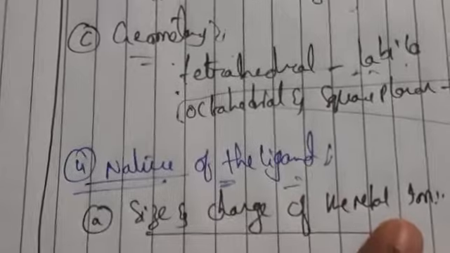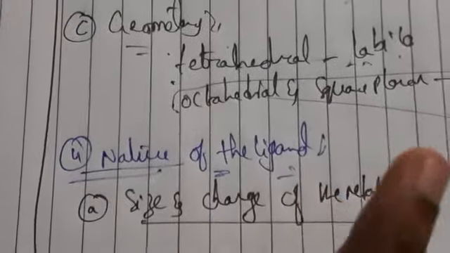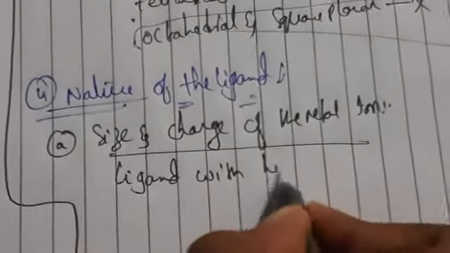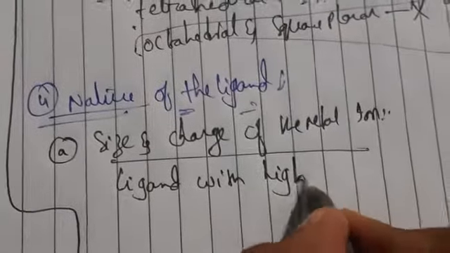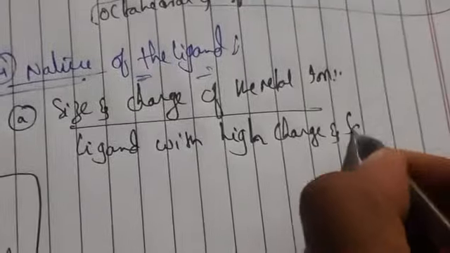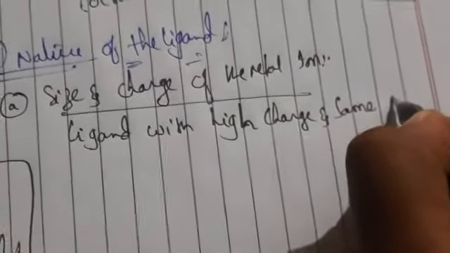Here, a ligand with high charge and small size generally forms stable complexes. Ligands with high charge and small size form stable complexes.